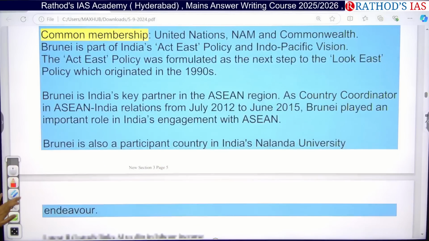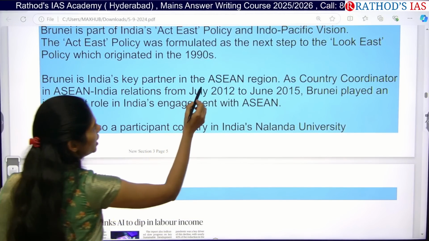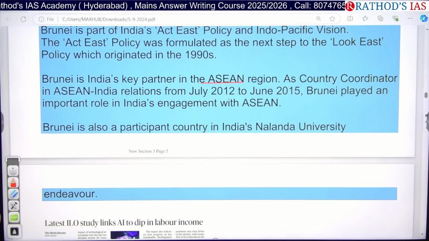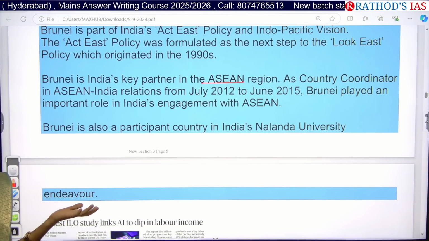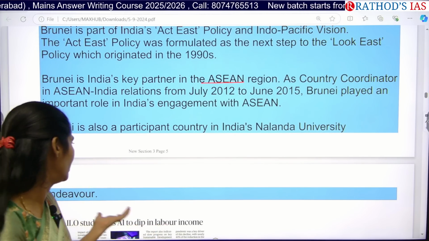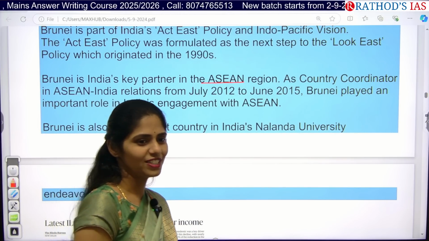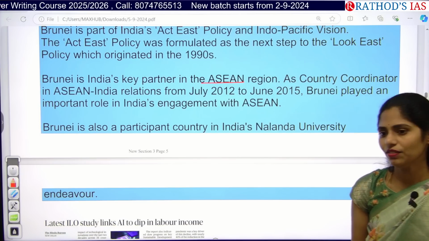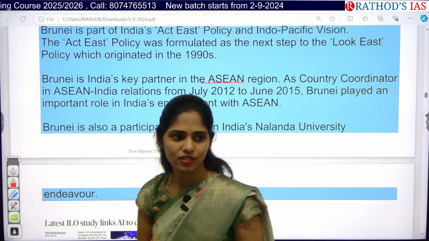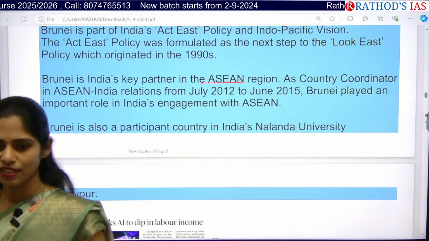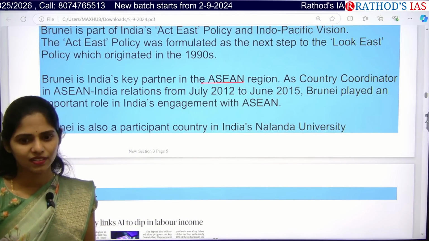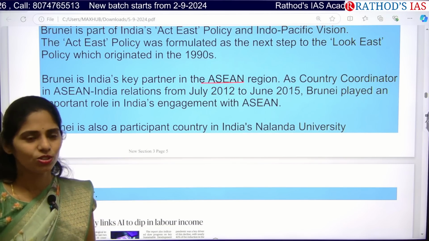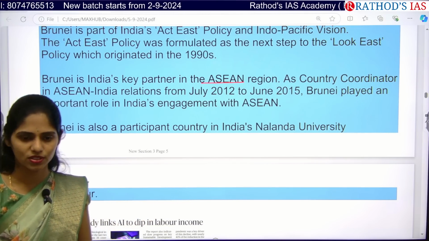And actually Brunei is India's key partner in the ASEAN region, because the country has been coordinating ASEAN-India relations from June 2012 to 2015. And Brunei is also one of the participant countries in India's Nalanda University endeavor. So Nalanda University is famous for what? Do you have any idea where it is located? Even recently this Nalanda University is in news. Okay, apart from that, try to see why this Nalanda University is in news.